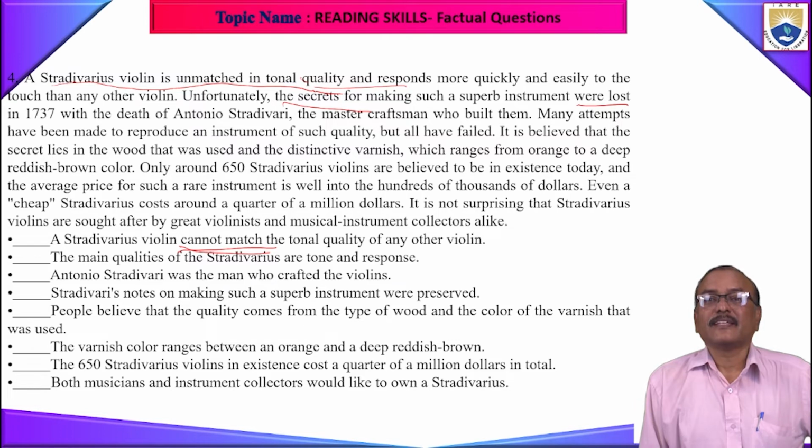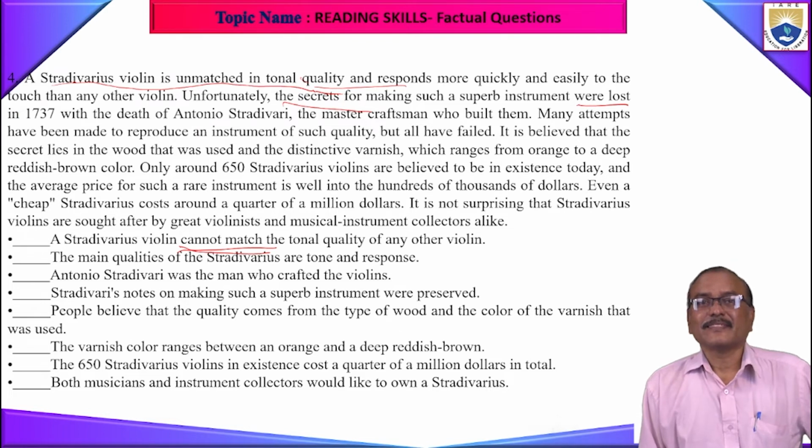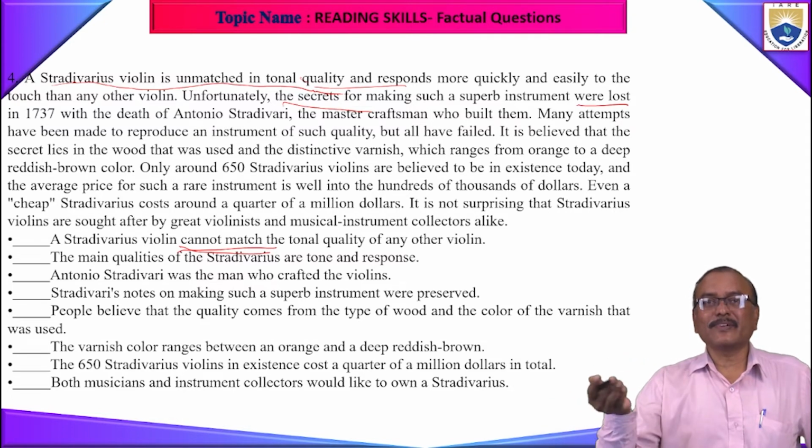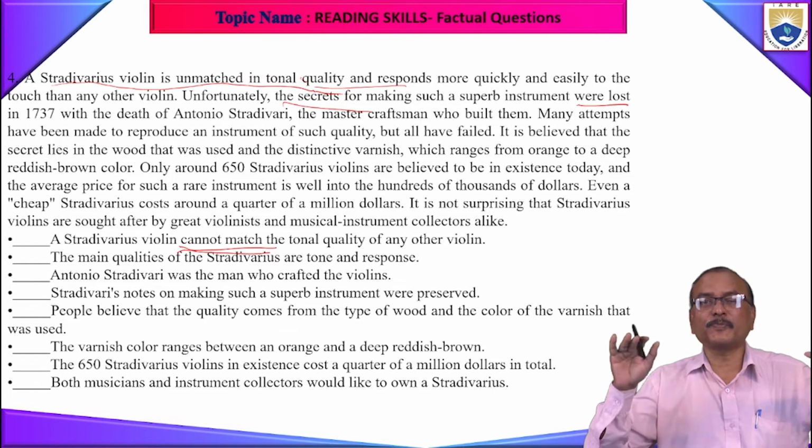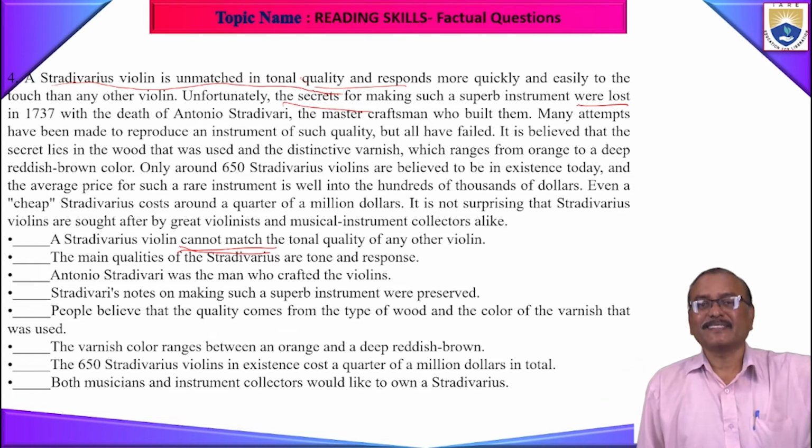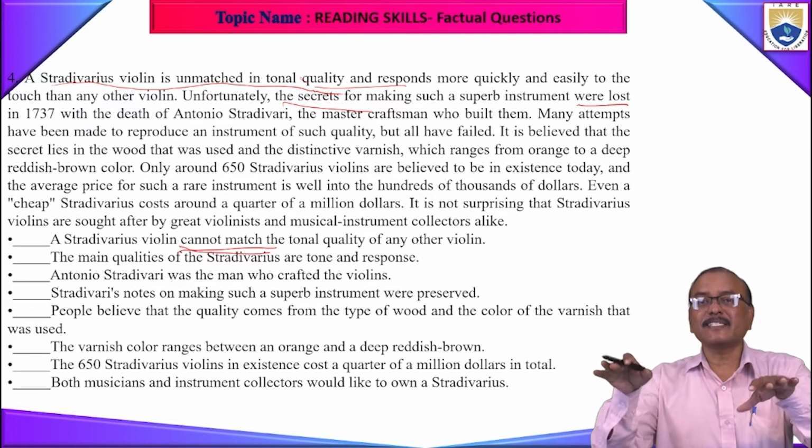Right? Do you think cannot match and unmatched is same? The violin is unmatched means unmatched. Is it clear? Unmatched means no one is equal to this Stradivarius. Means it is superior. It is unmatched means it is superior. It cannot match means it is inferior.